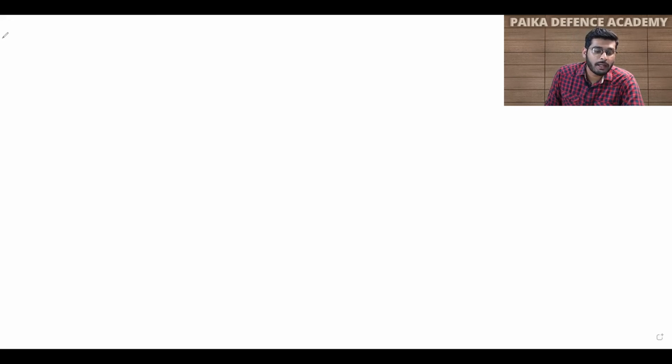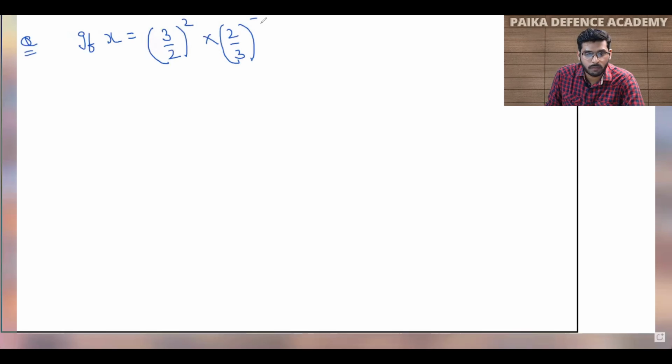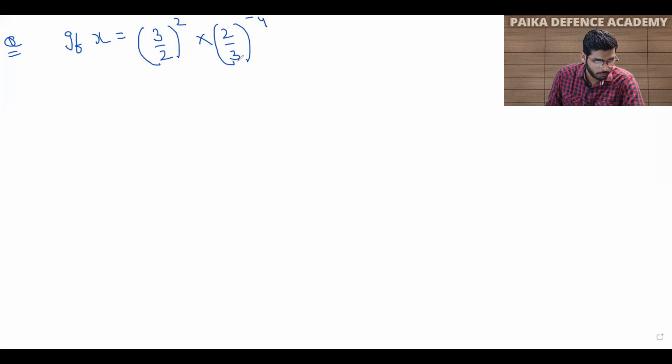So students, in the RIMC exam 2020, we were asked a question, and the question was: if x is equal to 3 by 2 raised to power 2 into 2 upon 3 raised to power minus 4, find the value of x raised to power minus 2.